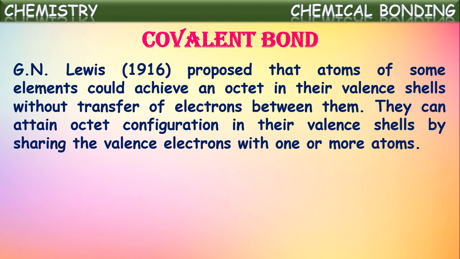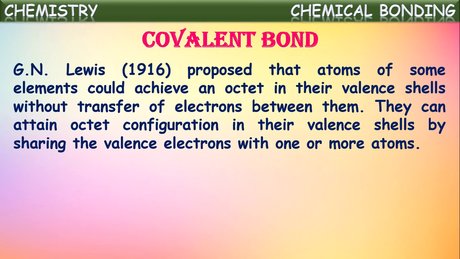We have studied that one atom loses one or more electrons and forms positive ions, which we call cations, and some other atoms gain one or more electrons and form negative ions, which are called anions. Between these oppositely charged ions, a certain electrostatic force of attraction occurs, which we call ionic bond formation. Apart from this, some other atoms form covalent bonds and they attain octet configuration without transferring electrons also.